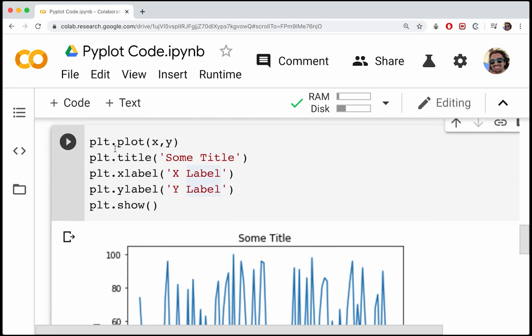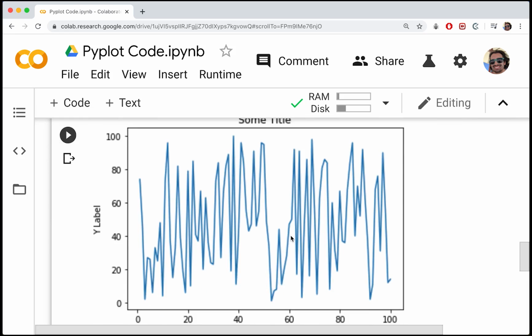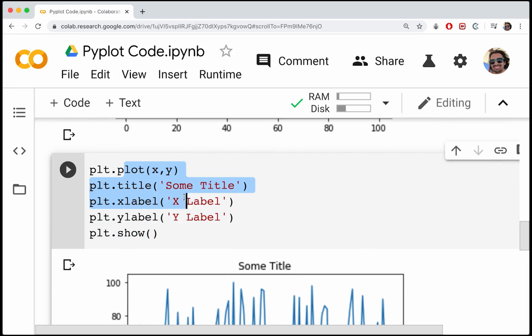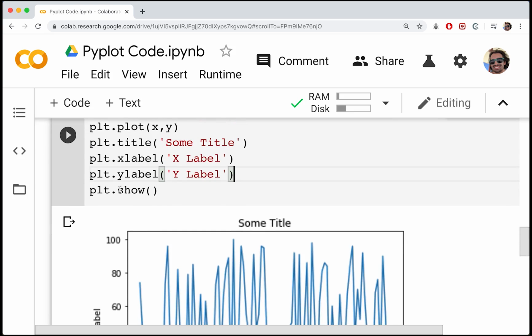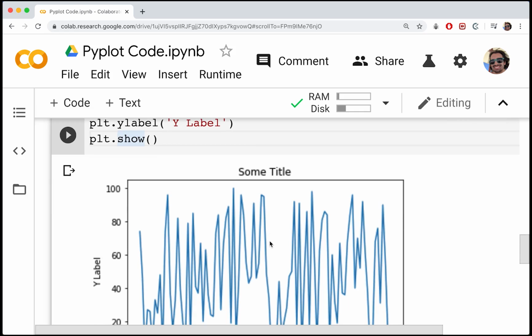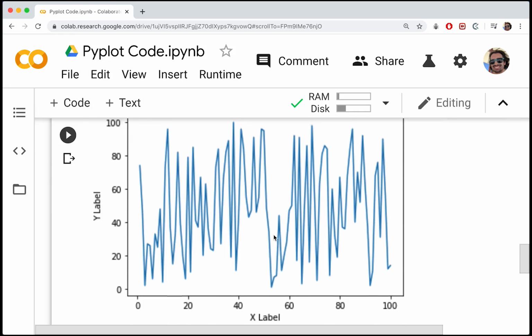But realistically, you should be doing this on every graph that you display, obviously with an actual title and actual axes, because otherwise anyone looking at your graph, they're not really going to understand what the data represents. Okay? Even if you don't care about the appearance, at the very, very least, you should be adding these three items. Again, just make sure that it's done before plt.show. Otherwise, the three items won't be displayed on the graph. The plt.show shows the plot in its current state. Okay? Cool stuff.